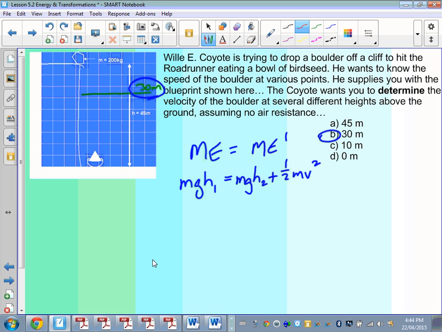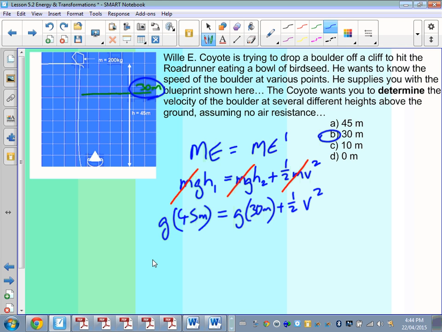Now, of course, again, we can cancel these m's. And we can start putting in some values. Let's leave the value of g, which is 9.81. The height at reference point 1 is 45 meters. The height at reference point 2 is 30 meters. And we've got v squared. Now it's just a question of putting in your value for g, figuring out these values, and then isolating for v.